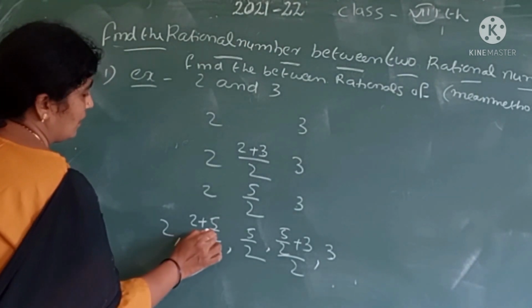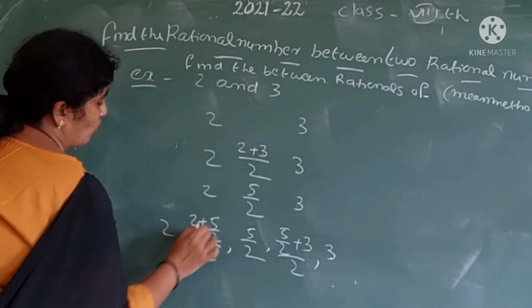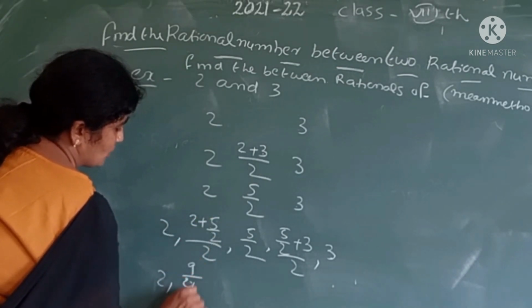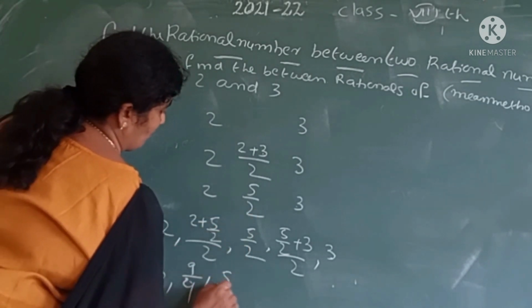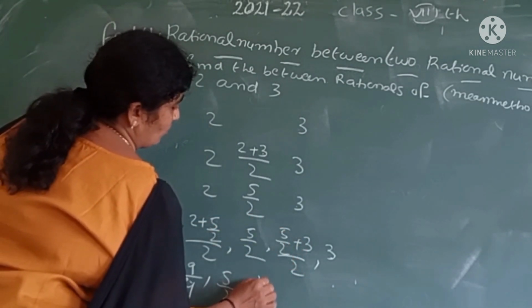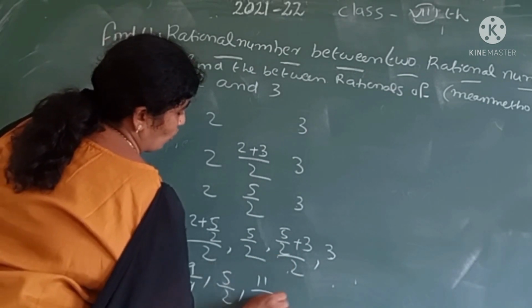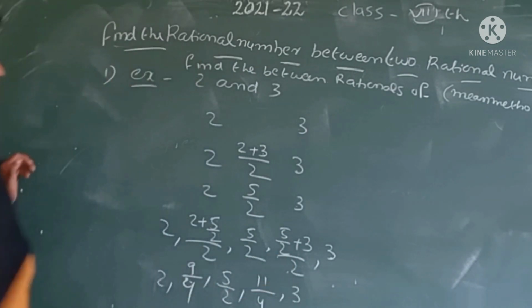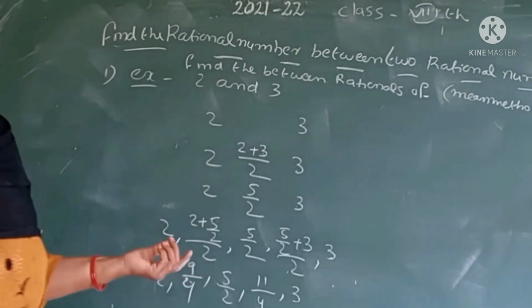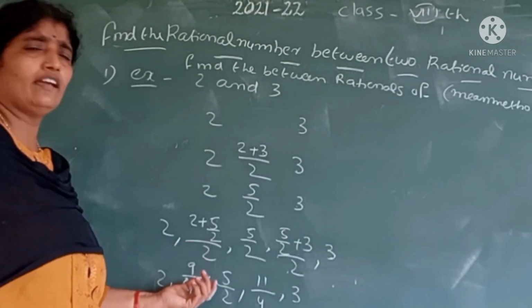So (2 + 5/2)/2: 4 plus 5 is 9, so 9/2 divided by 2 is 9/4. Here (5/2 + 3)/2: 5 plus 6 is 11, so 11/4. Okay. In this way we can find many more, infinitely many rational numbers between two rational numbers.